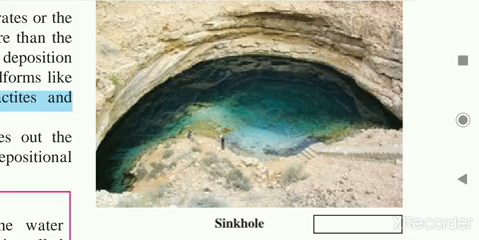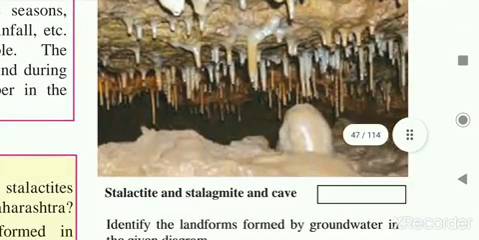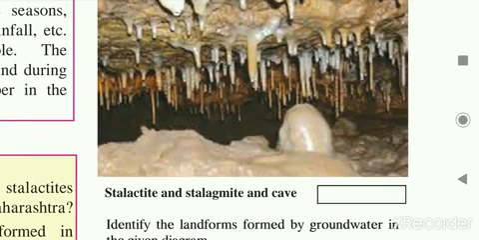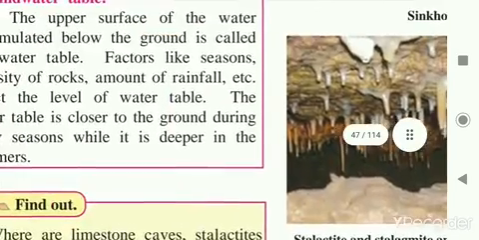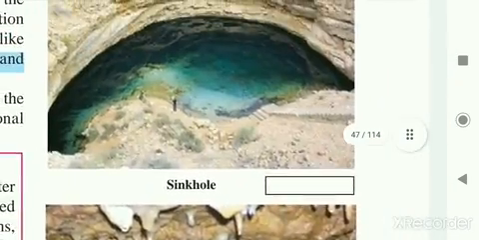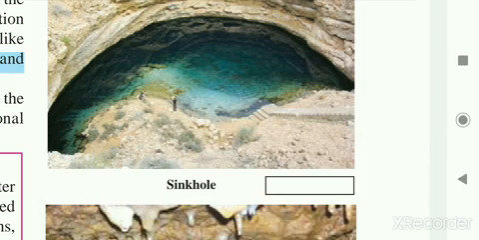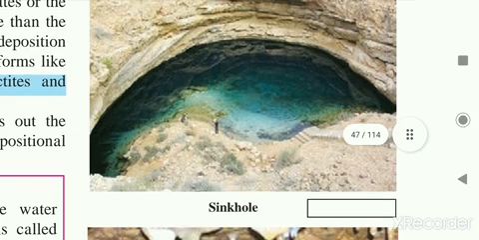See how different landforms are formed due to the groundwater. First, sinkholes are given here, and these are the pictures of stalactites, stalagmites and caves. We have already learnt in the previous lesson how these types of landforms are formed in Ahmednagar. These are the sinkholes, formed due to the work of the groundwater.